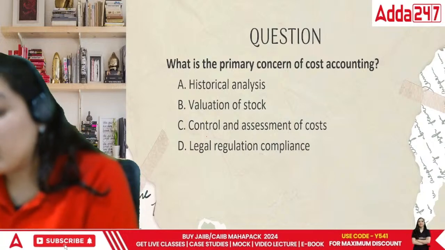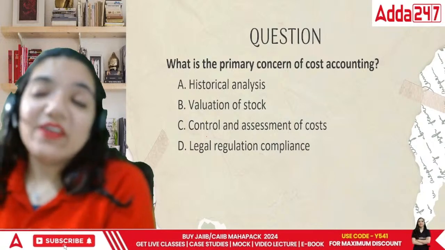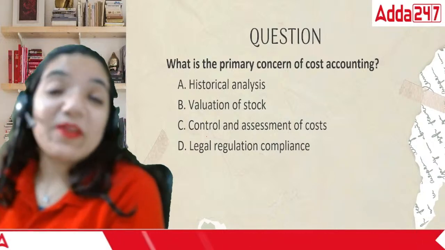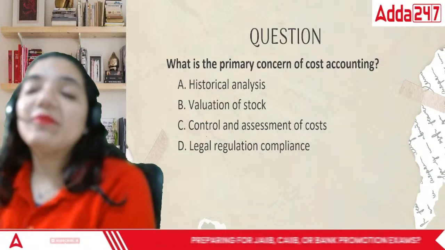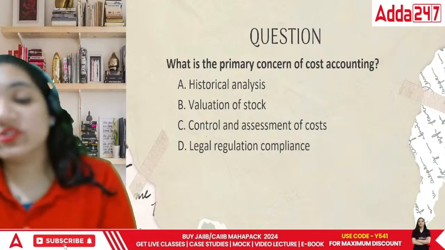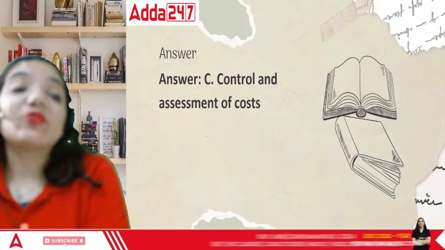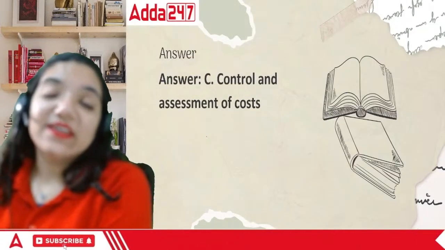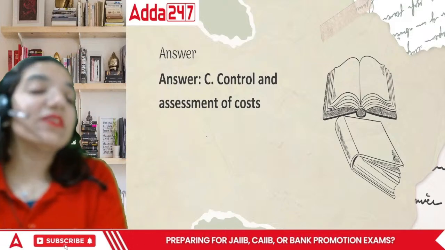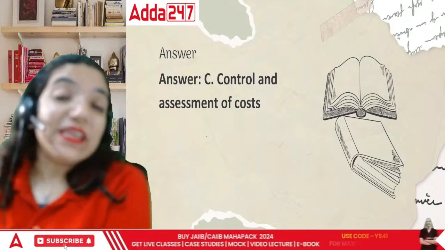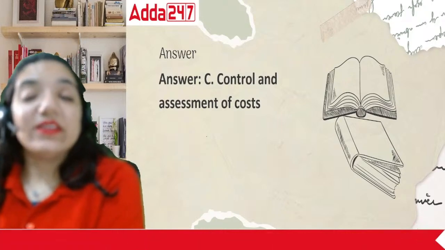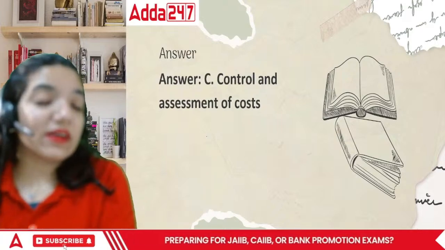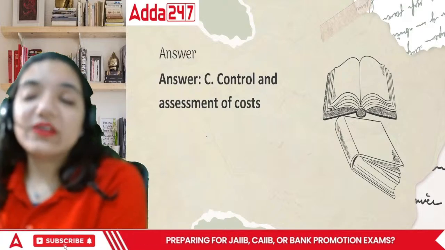And if I'm going over the board, I have to reduce the price. If I'm going under the board, I can increase my price, then it would be beneficial for me, because the next time I'm making this, my profit would be higher. You know? So in this case, the correct answer would be control and assessment of cost. The cost control talks about reducing the cost, but it doesn't mean at the cost of quality. So this is where the accounting area works towards it.